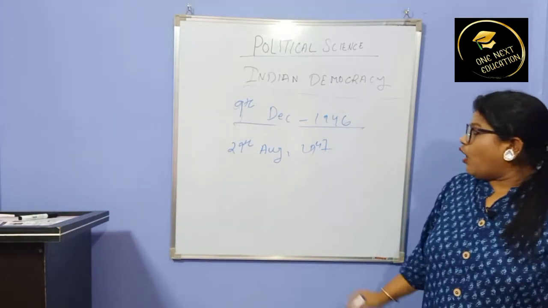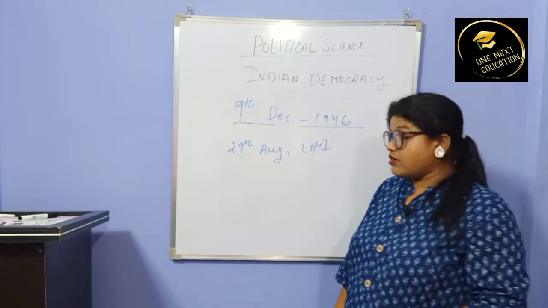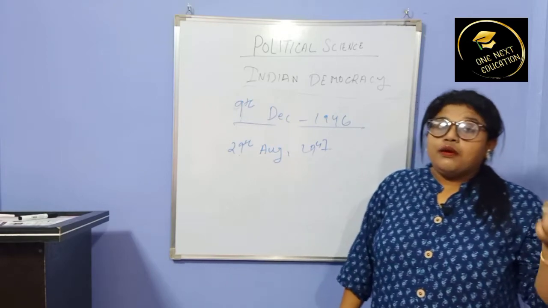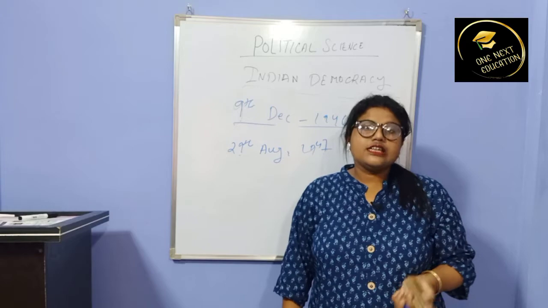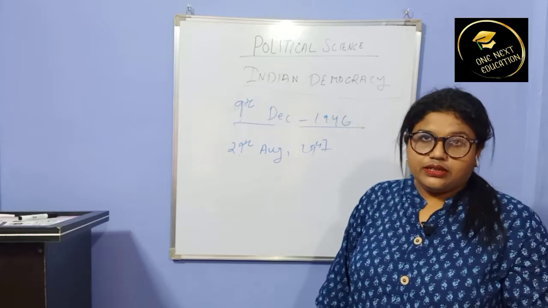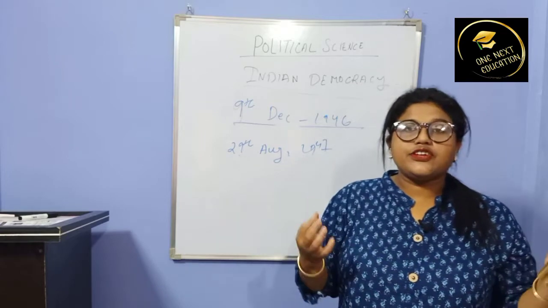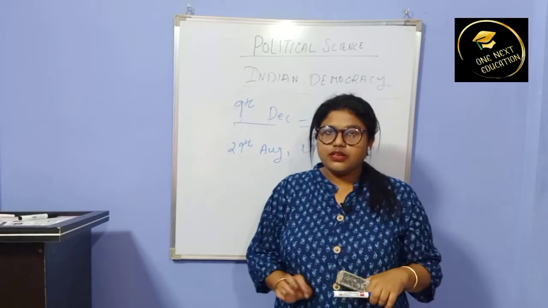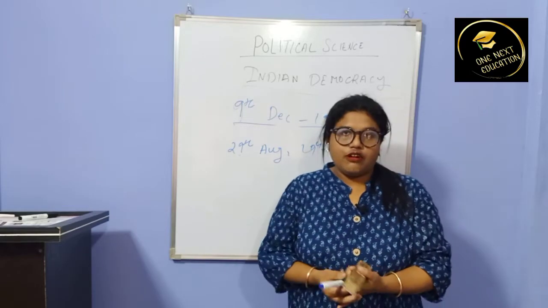On 29 August 1947, President Rajendra Prasad formed a drafting committee. Drafting committee means who will make a draft of our constitution. Draft means a written form.